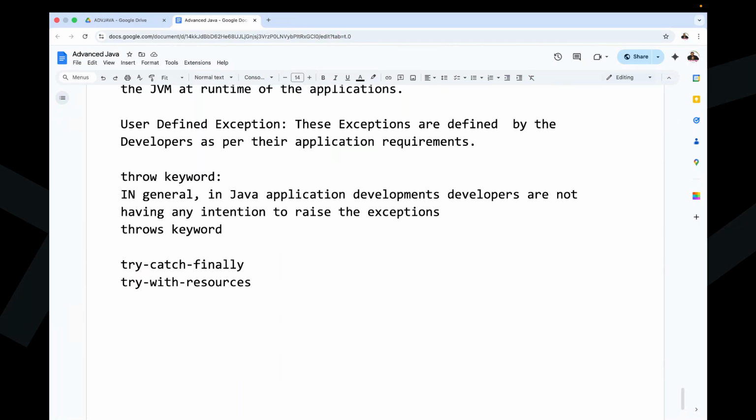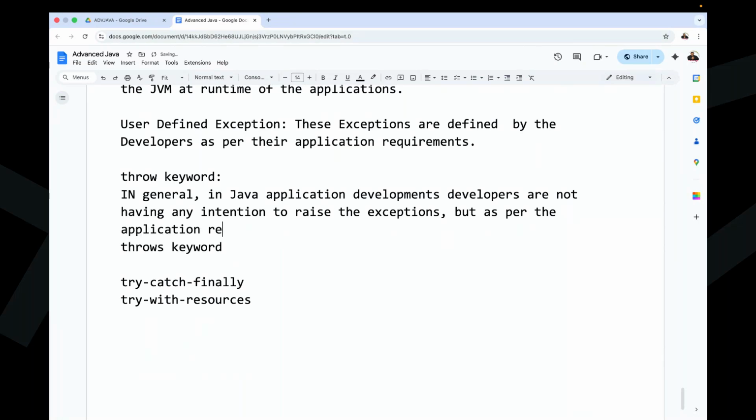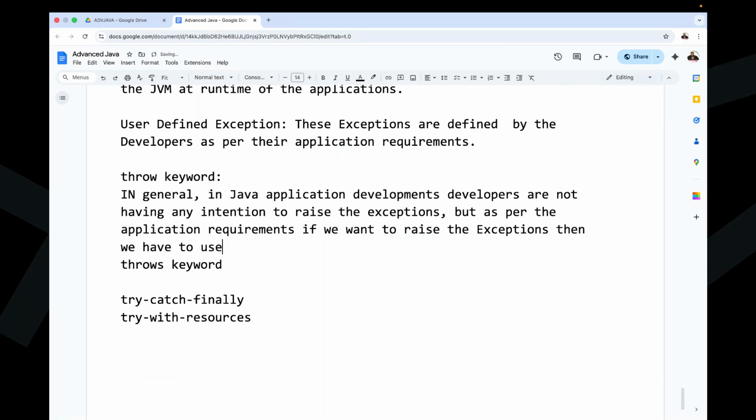But as per the application requirements, if you want to raise the exceptions, then we have to use the throw keyword.